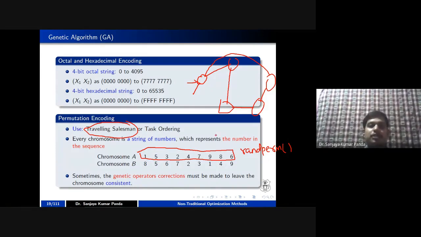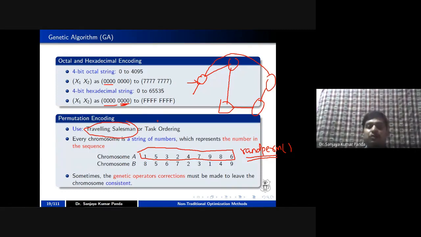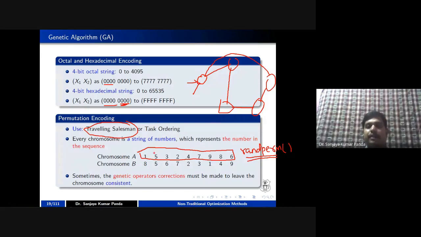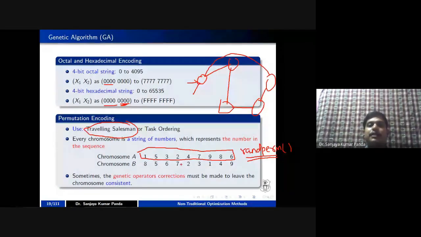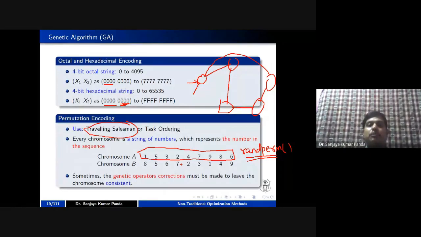But if you see other strings, what are we doing? We are going for repetition. If your problem does not require repetition, you can use this permutation function in order to generate the chromosome. Or you can go for task ordering, in which one task will be scheduled once, so here you need a unique number. There you can generate the chromosome like this. Sometimes, while generating the chromosome, if you get repetition, then you have to modify the chromosome in order to make it a consistent one.